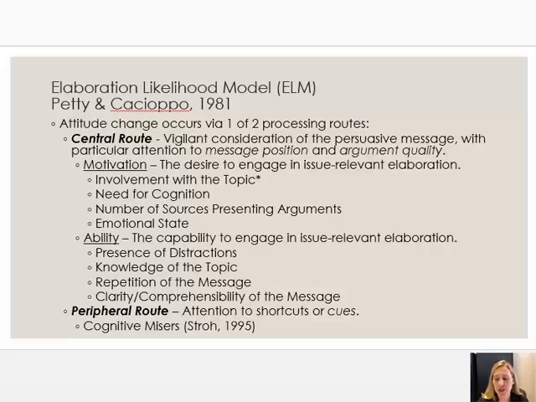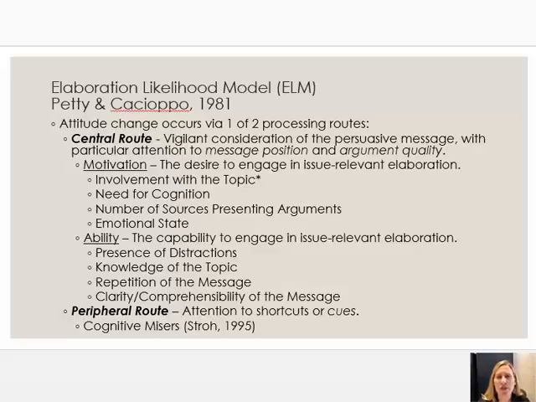The ELM says that two different kinds of persuasion processes can be activated for individuals, and that depends on the degree to which the target is willing to engage in systematic thinking about the issue relevant thinking, also called elaboration. That's the heart of the elaboration likelihood model. According to Petty and Cacioppo, attitude change, again the target of this model, can and does often occur via one of two processing routes. I don't want to confuse you with that language.